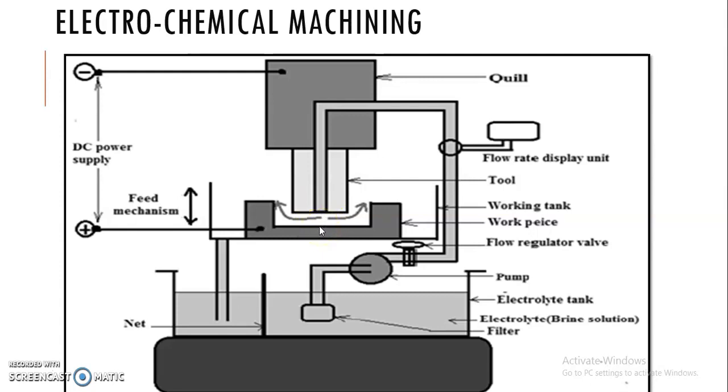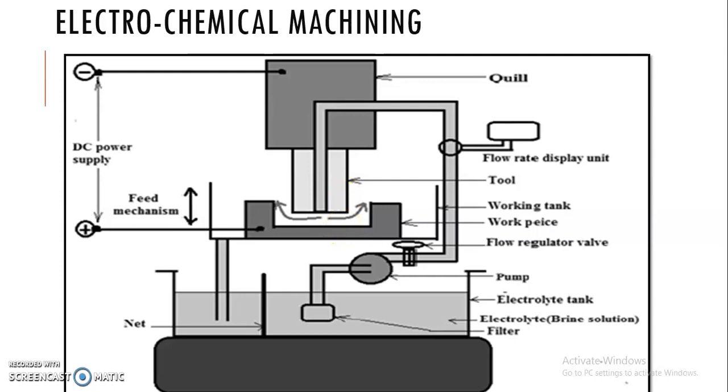But what happens? Whatever ions have been removing material from the workpiece, these are carried by this electrolyte, and then it is drained out through this working tank, and then it is once again filled in the electrolyte tank. So this process is done without any contact between the tool and the workpiece.